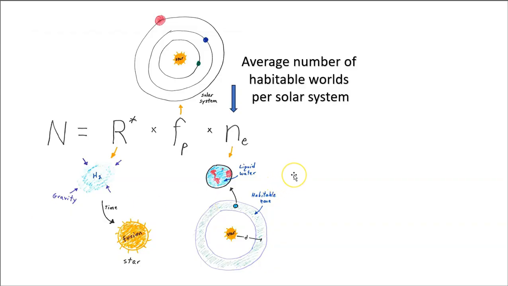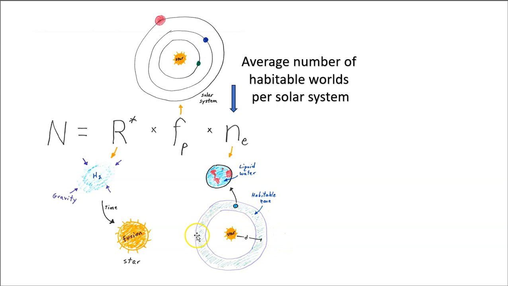So the next term in the Drake equation is N sub E, which represents the average number of habitable worlds per solar system. Now, we've learned that what scientists mean by a habitable planet is that there's liquid water on the surface of the planet. So that means the planet has to be in a certain orbital zone so that it's not too close, not too far away.